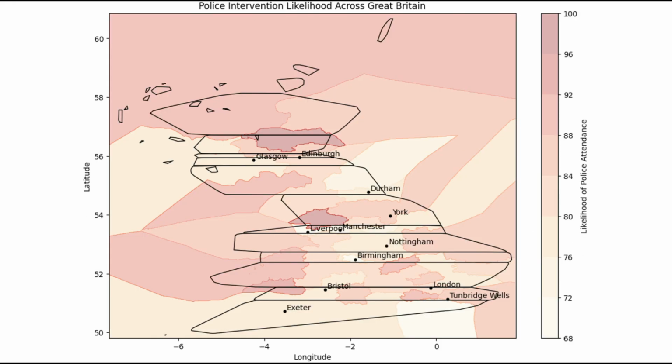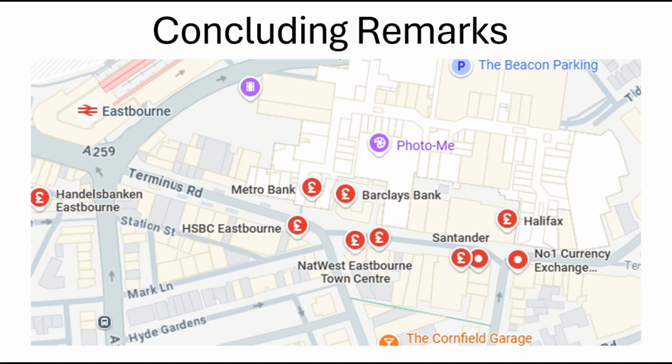Finally, I ran the k-nearest neighbour algorithm measuring the density of did police officer attend scene of accident against each police force, and then plotted the results as a mesh behind the outline and the city plots. As we can see, Southeast England is by far the easiest place to get away with car accidents. A prominent candidate for bank robbery in this area would be Eastbourne, because along Terminus Road in Eastbourne sit about half a dozen banks that are all next to each other, meaning my friends can quickly rob them all and then leave in their somewhat treacherous getaway car. Presumably they couldn't afford Jason Statham.